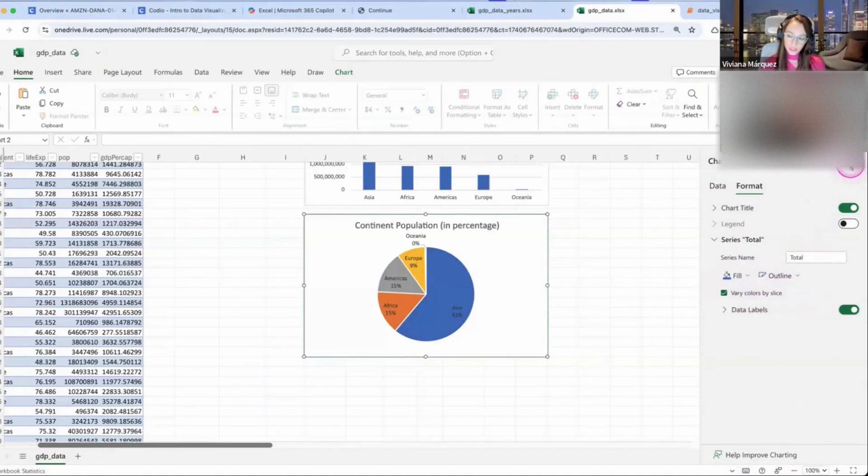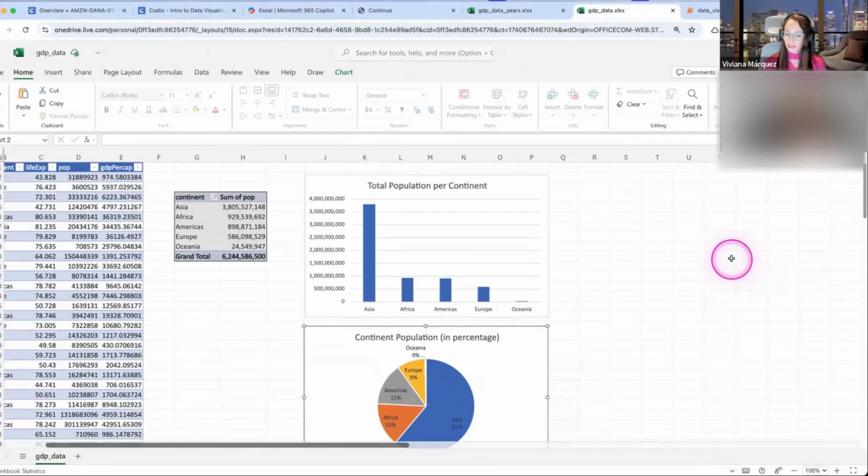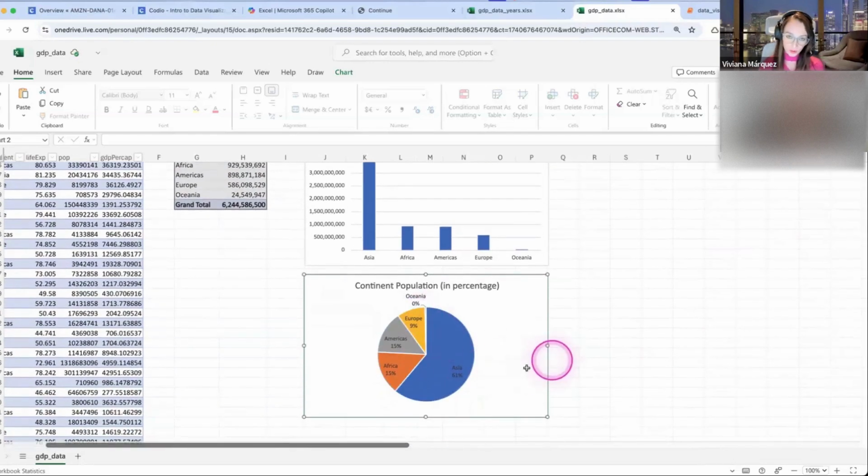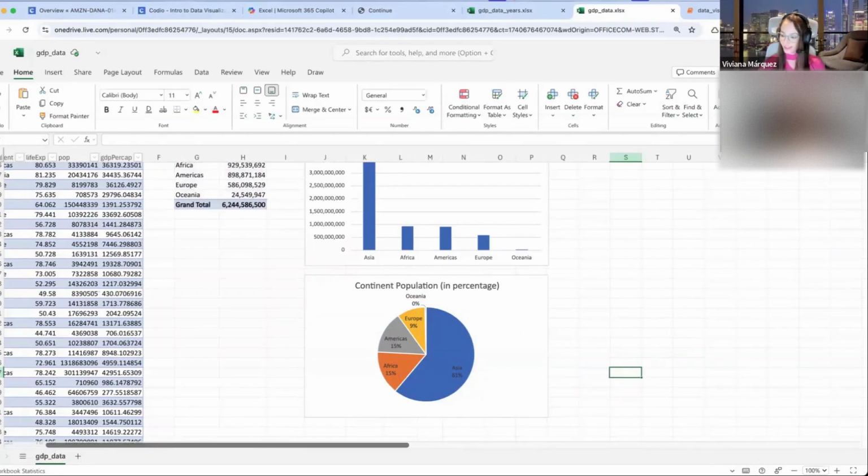So I don't know. And that's fine because the main purpose of Excel is not visualization. So when you want to do a quick visualization, Excel is the tool. But when you want to have more control over the placement of the text, the colors, the way you're showing information, a better tool would be Tableau or Power BI or Looker Studio, which we'll learn in upcoming lectures. But if anybody knows how to change each one of these slices, feel free to share it in the chat. But yeah, that one, I don't know.